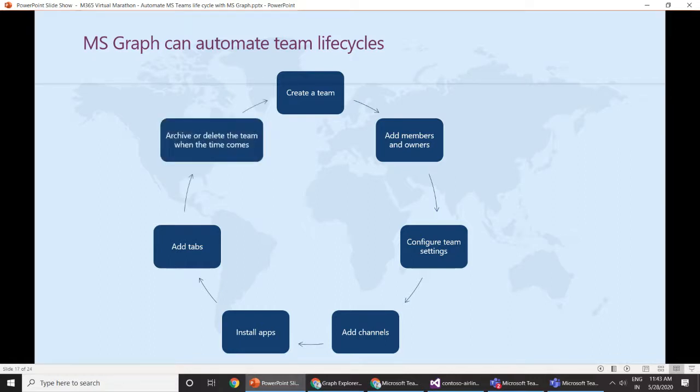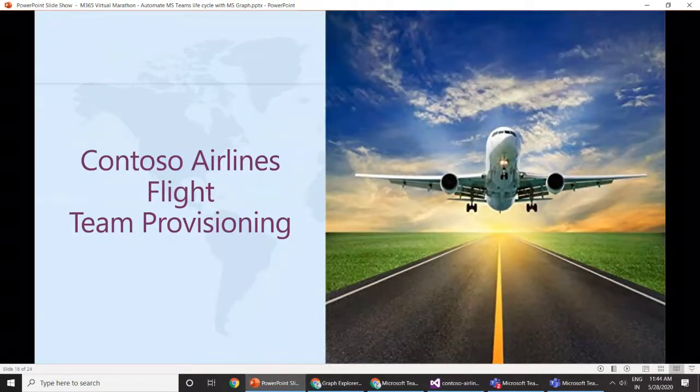And once the time comes that the team has run its life cycle, we can archive the team and save it for later use, or we can even delete that particular team. So we are going to build this entire scenario by using Graph APIs for Microsoft Teams. So let's take one example of an airline called Contoso Airlines, which we will be using for our team provisioning. This Contoso Airlines, which you have probably heard of, is one of the largest airlines in the world, and this airline runs non-stop flights daily to Pune.